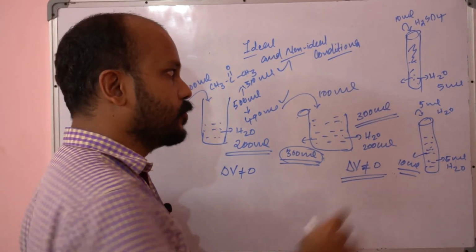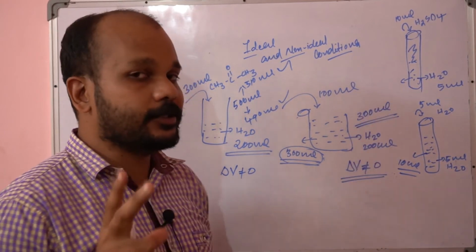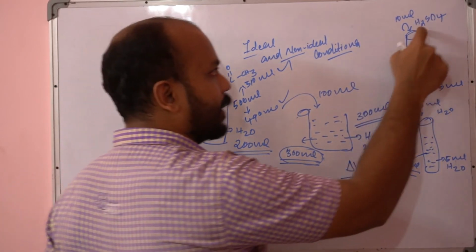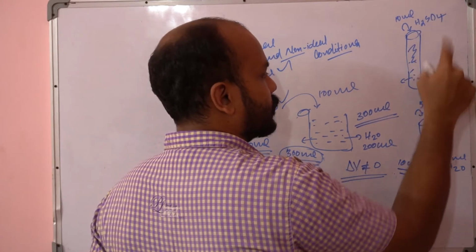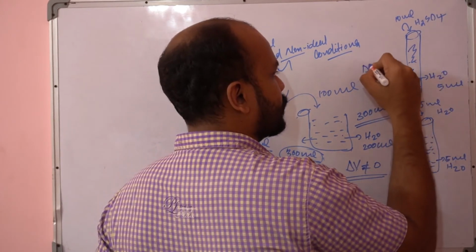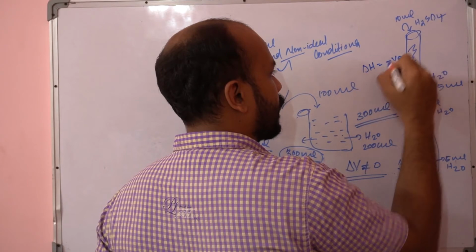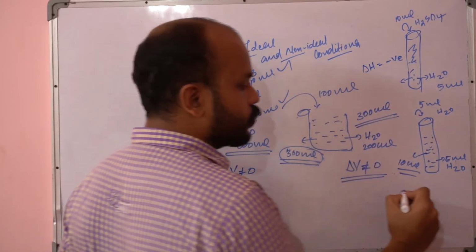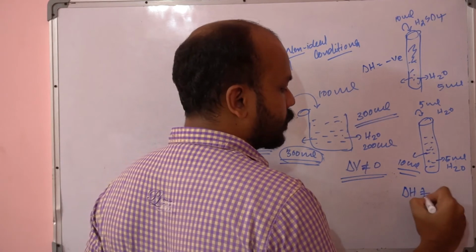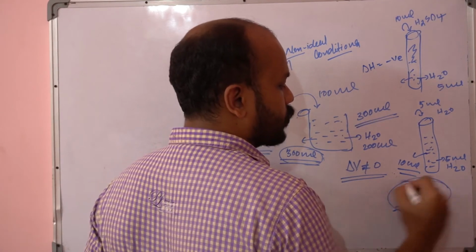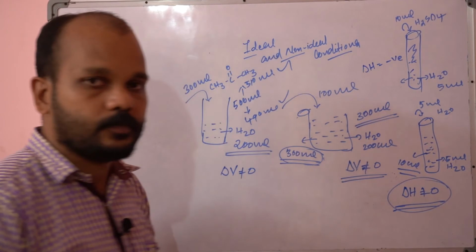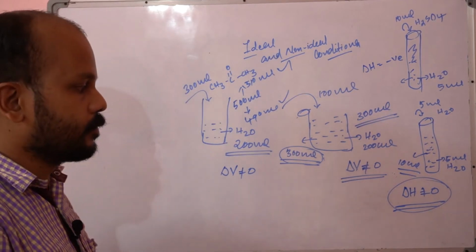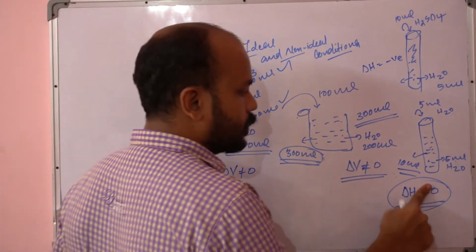That means this solution is not an ideal solution, because here the delta H is negative, that means some amount of heat is released. But in an ideal solution, no heat will be released and no heat will be absorbed either. Delta H will be equal to 0.